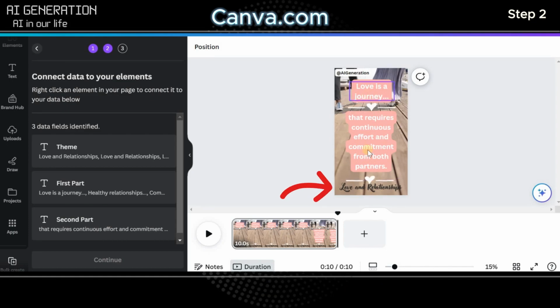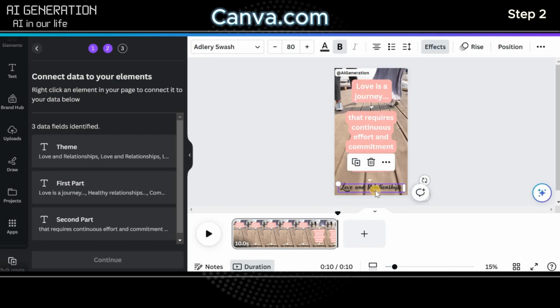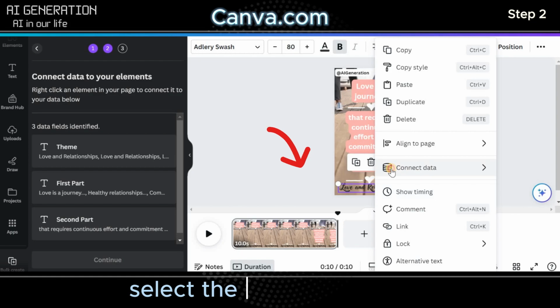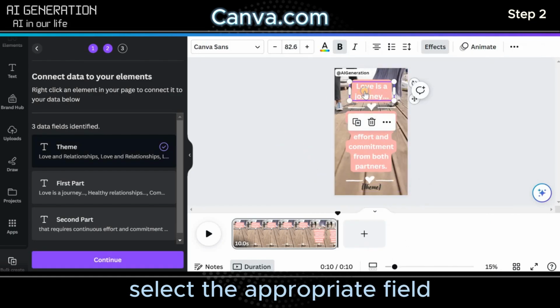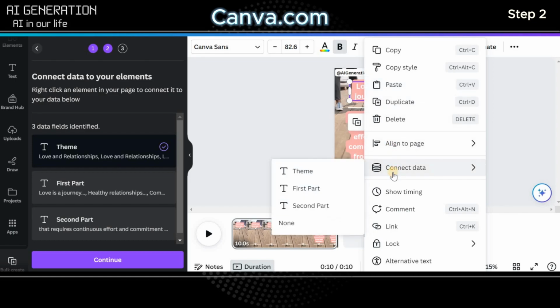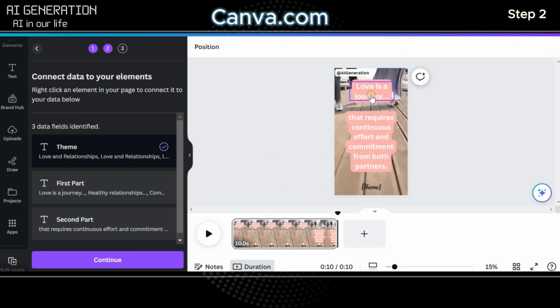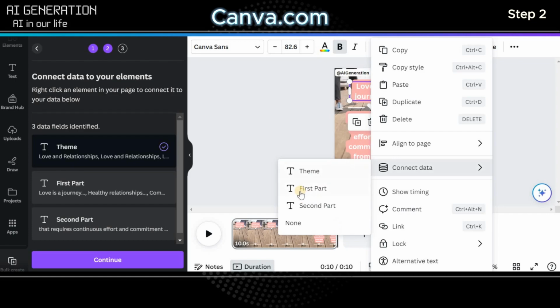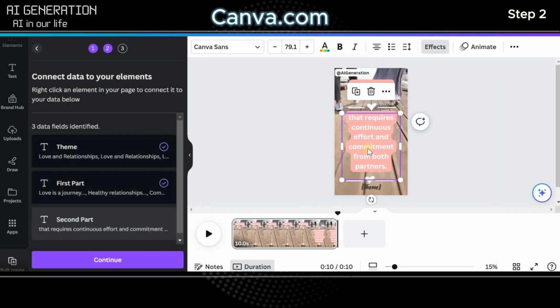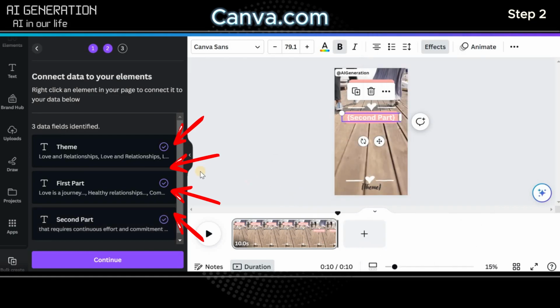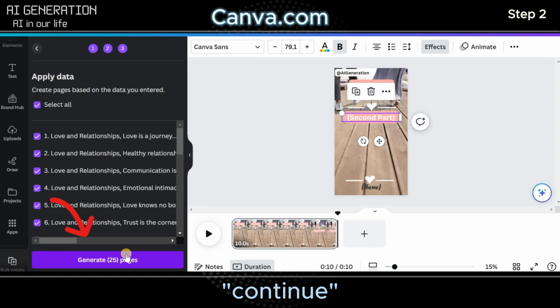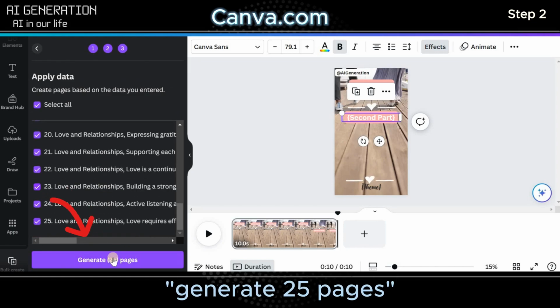For this we right-click on the text of our theme. Click on Connect Data and select the appropriate field. In this case, this is the theme. Do the same procedure for the first and second parts of the quote. After that, you will see 3 purple check marks in the left window. This means that all the items are selected and ready to go. Click Continue and generate 25 pages.